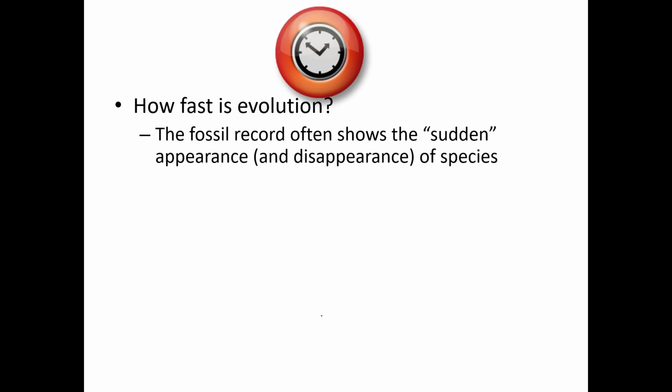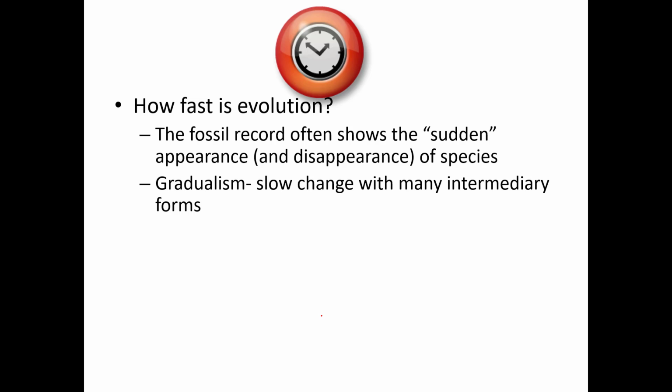Now, lastly, I want to end this lecture with a quick talk about how fast is evolution. And the fossil record, if you look at it, often shows sudden appearances and disappearances of species. But remember that rock layers often represent millions of years, so sudden is a relative term. There are 2 models of how evolution might work. One is the Darwinian approach called gradualism, which is slow, steady change with lots of intermediate forms, right?